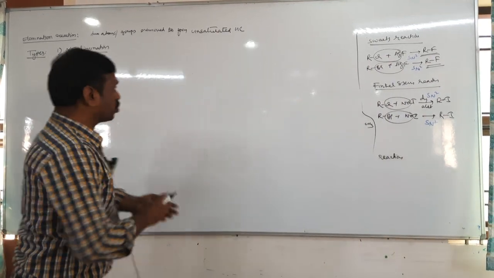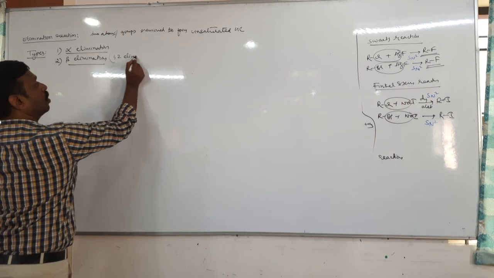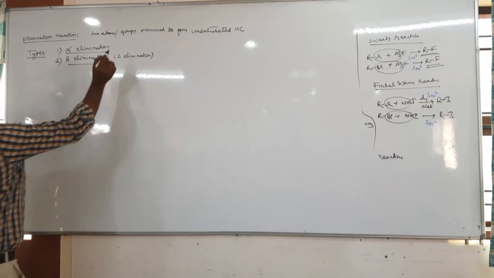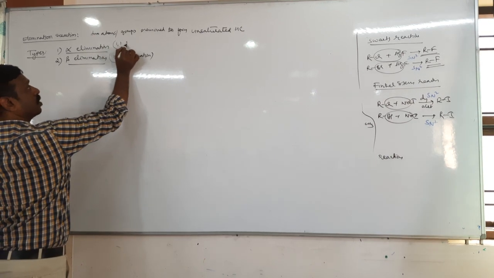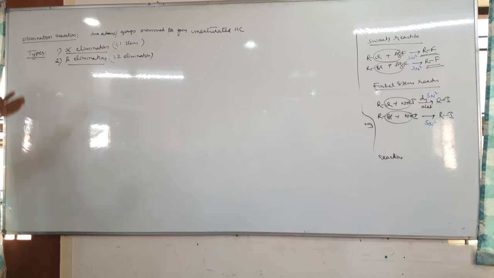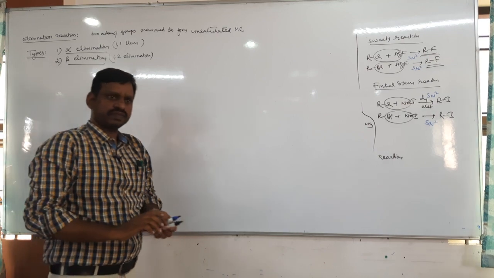Beta elimination is also called 1,2 elimination. This is a 1,1 elimination. Now tell me, what is the meaning of alpha elimination?